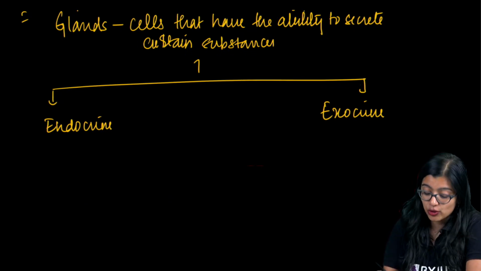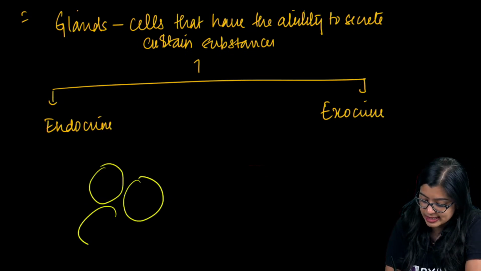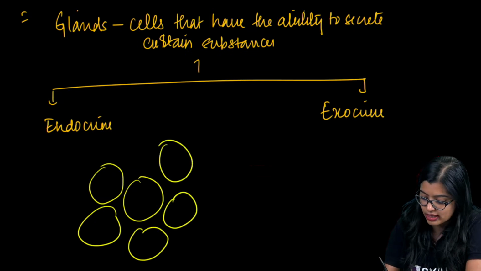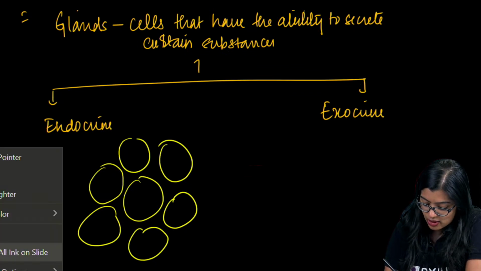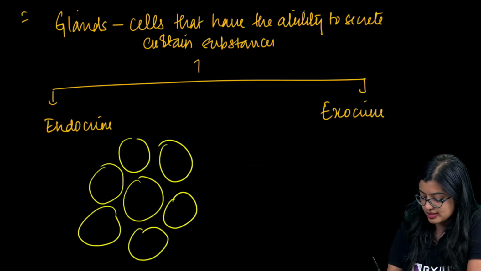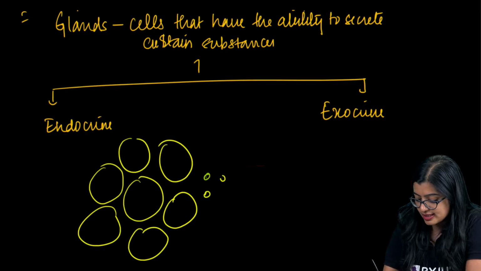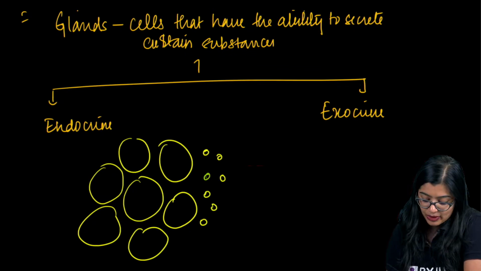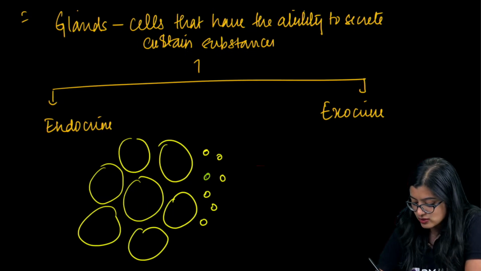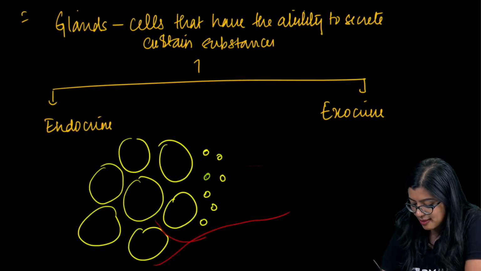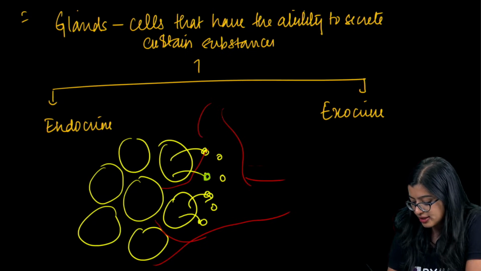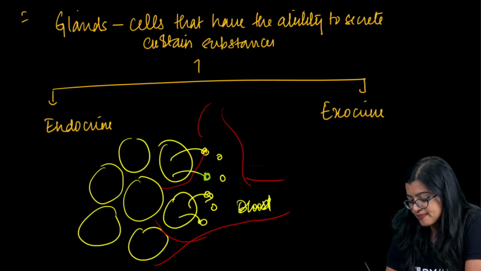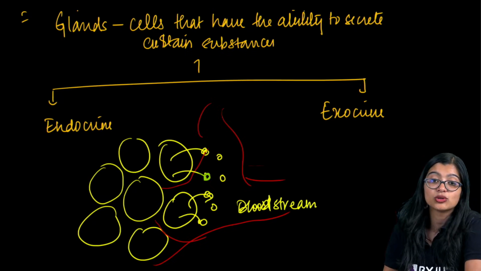When you talk about an endocrine gland, imagine these are cells of the endocrine gland. These cells will produce some chemical substance. Let's imagine that this chemical substance is green in color. There will be blood capillaries around it, so these chemical substances will be directly secreted into the bloodstream.